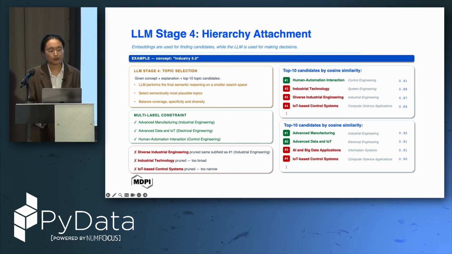And then secondly, we'll perform another LLM stage, which filters out not really relevant topics. For example, here for Industry 5.0, we filter out industrial technology because it's too broad, and control system IoT-based is too narrow. And because we do a lot of prompt engineering here, it can also detect overlapping subfields. For example, advanced manufacturing already belongs to the subfield industrial engineering, so there is no need for another topic in the same subfield.